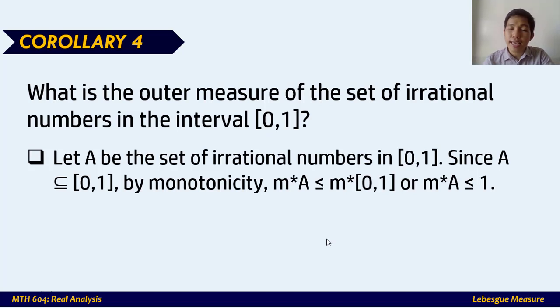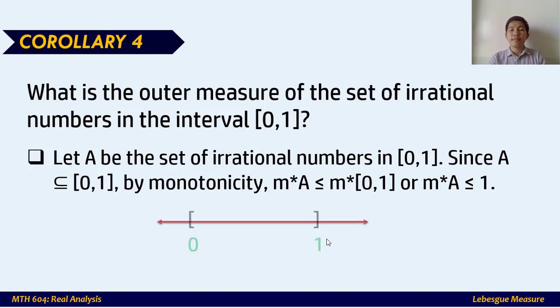By monotonicity, if A is a subset of B, then the outer measure of A is less than or equal to the outer measure of B. So the outer measure of A is less than or equal to the outer measure of that closed interval. Since the outer measure of that closed interval is 1, M star A is less than or equal to 1.